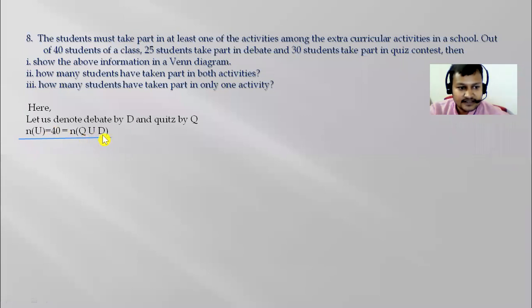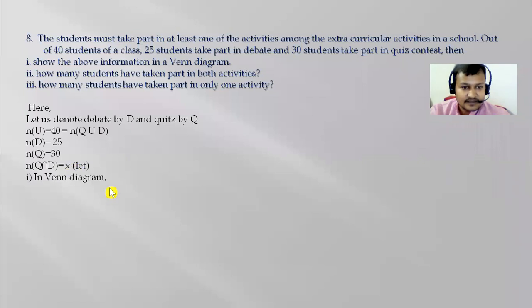Ok, क्विज कन्टेस्ट एज वेल एज डिबेट, यो दुईटैको युनियन र NU इक्वल हुन्छ because all have to participate in at least one activity. Now next given thing to us is cardinal number of D. That means number of students who take part in debate is 25, who take part in quiz contest is 30, who take part in both is not given. Number of students who have taken part in both quiz and debate, this is not given to us, so let it be X.